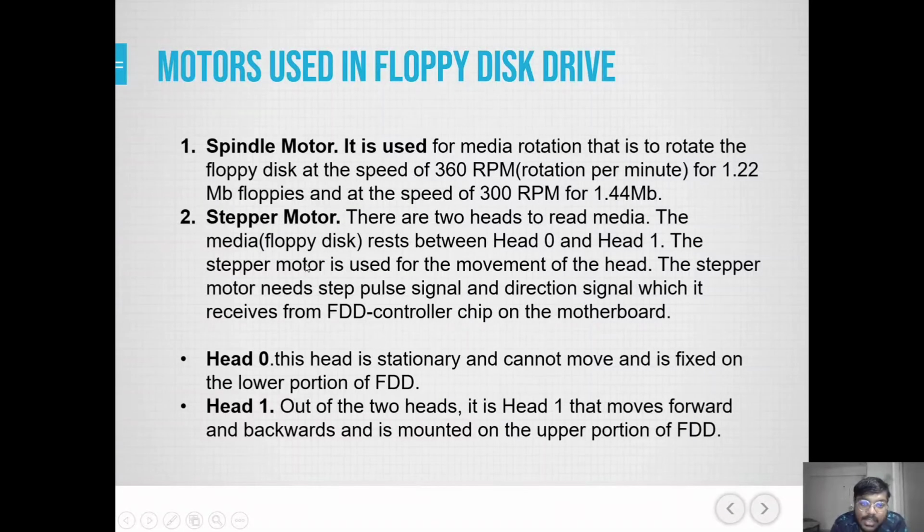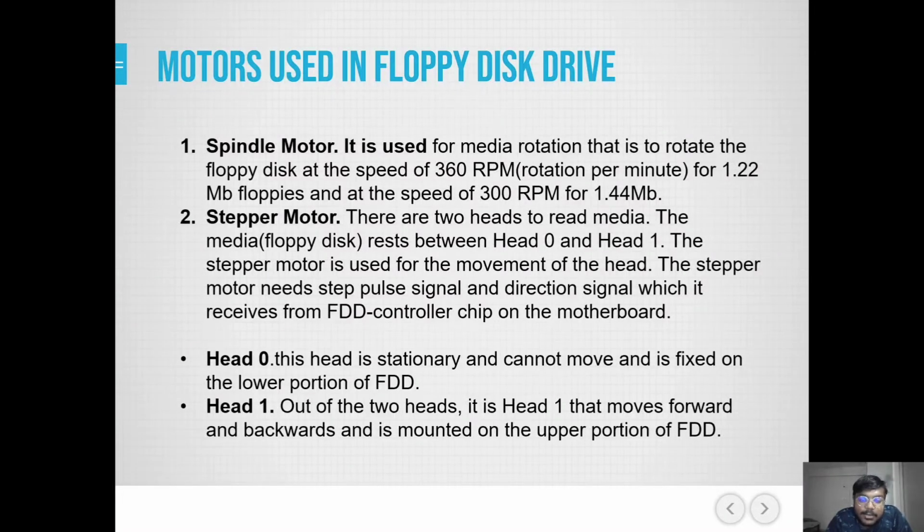These are the motors used in floppy disk drives: spindle motors and stepper motors. The spindle motor is used for media rotation, that is, to rotate the floppy disk at the speed of 360 rpm for 1.22 MB floppies and at the speed of 300 rpm for 1.44 MB floppies.